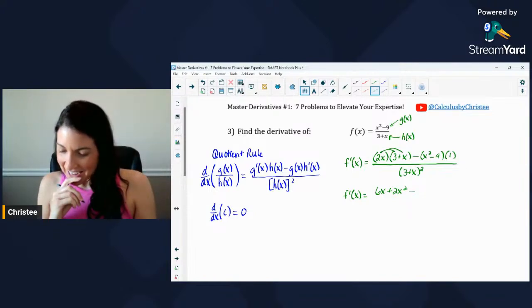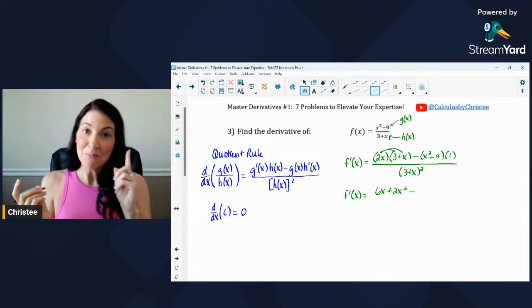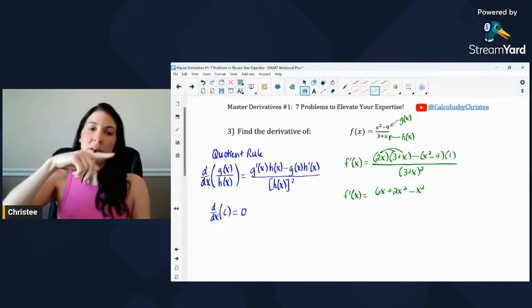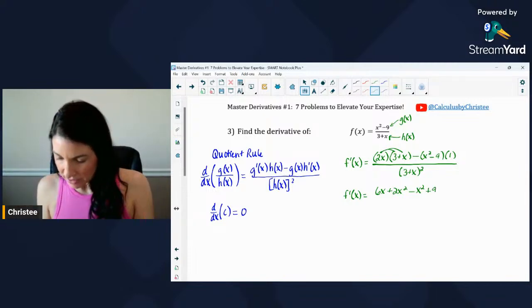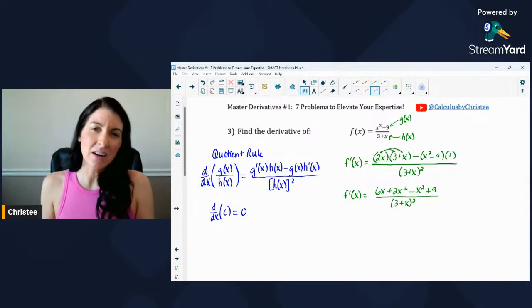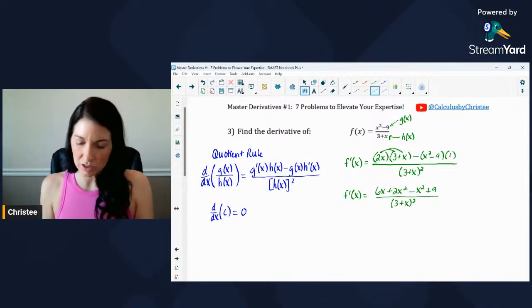Minus. And x squared minus 9 times 1 is just x squared minus 9, but I need to be careful about that negative. So I'm going to distribute the negative into there, and that would give me a plus 9. And in the denominator, I've got the 3 plus x squared. For right now, I'm just going to leave that as 3 plus x squared. I'll see later if I need to multiply that out.